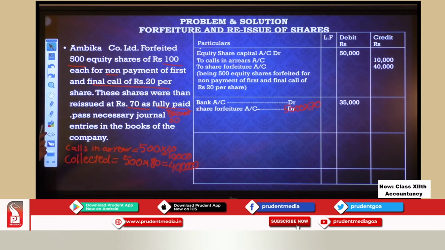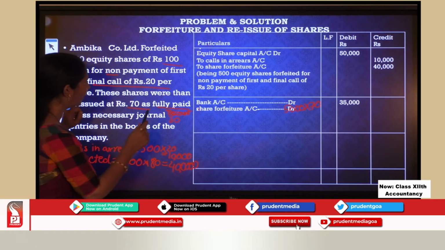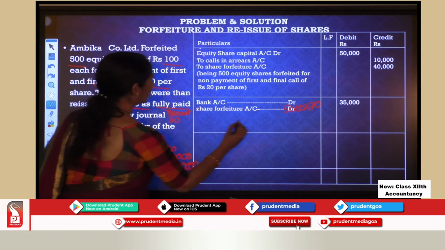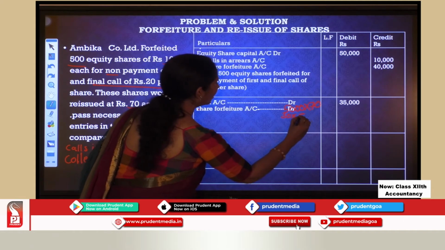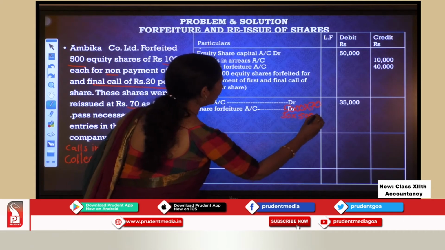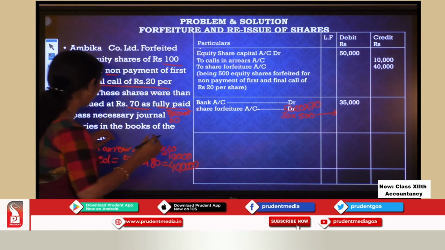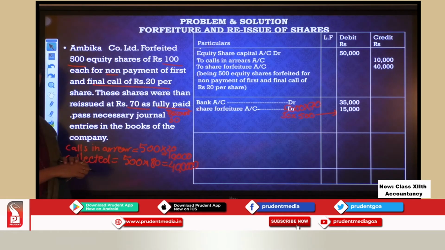Okay, how much? 30 rupees discount, no? 30 multiplied by 500 shares. So that's how I'm going to get this amount. 15,000, correct? So I get 15,000.